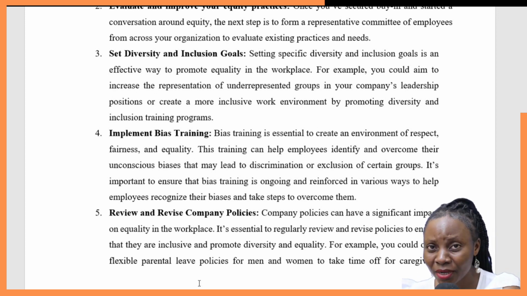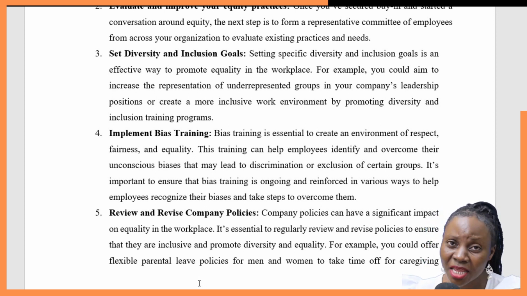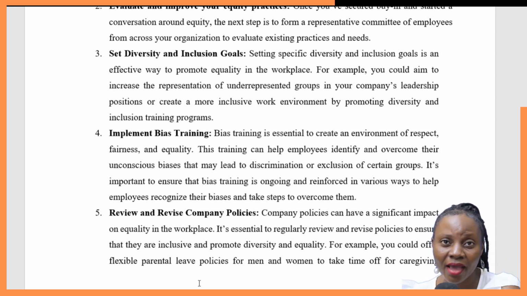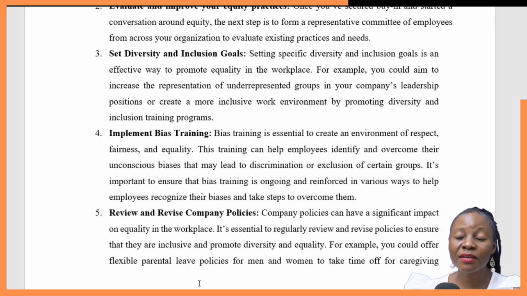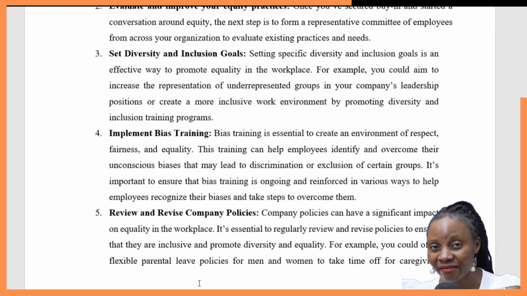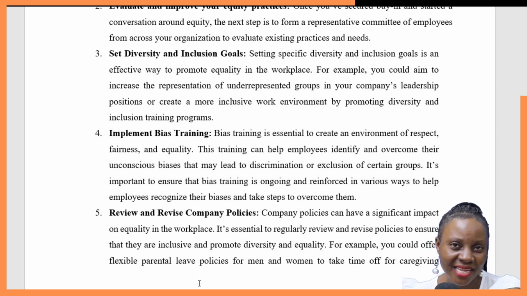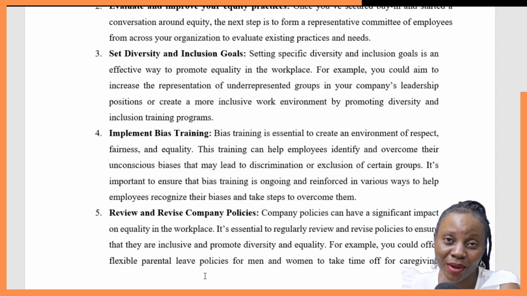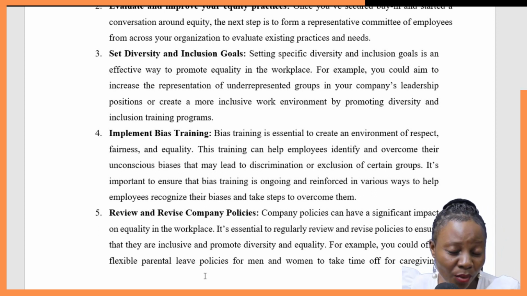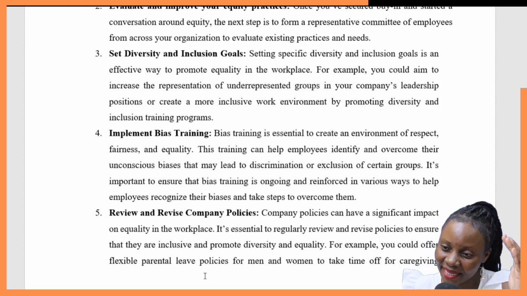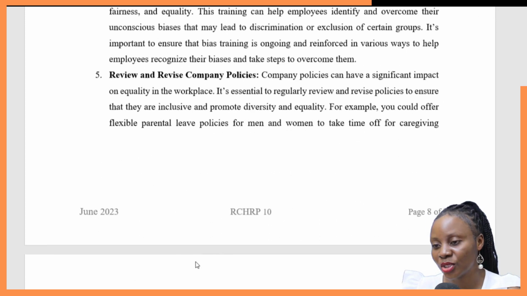Maybe the rules and policies in place are the ones misleading you to become a person who is not fair and not treating people equally. So the moment you understand that, do whatever it takes, even if it means to review, revise and change the policies of the organization, then go ahead and do it. That is also another thing the organization can do to ensure that equity and fairness is established within the organization.